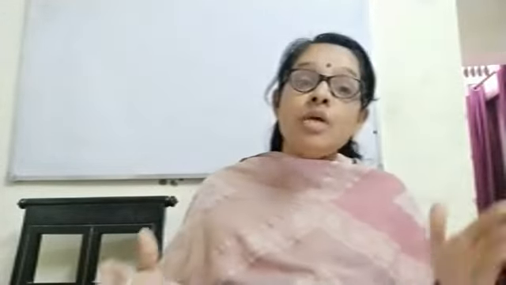What I have said in the note, if the question comes, explain the type of underemployment, which 2 will you explain? Disguised unemployment and seasonal unemployment. If the question comes, explain the type of unemployment found in the rural area, which unemployment will you explain? Disguised and seasonal. That's why I told you in the note to write down, disguised unemployment and seasonal unemployment are the type of underemployment or the type of unemployment found in rural areas. Okay, this is the note.